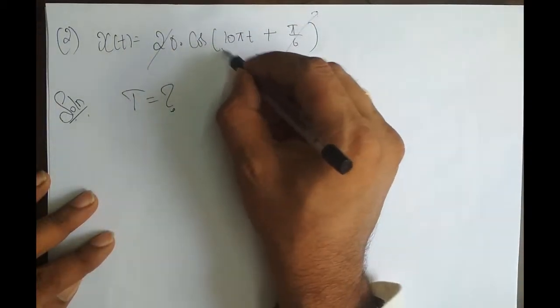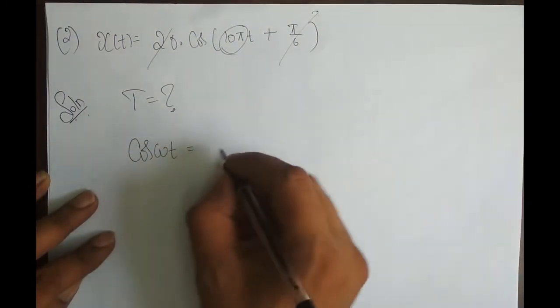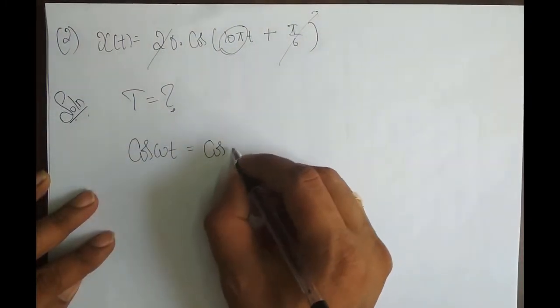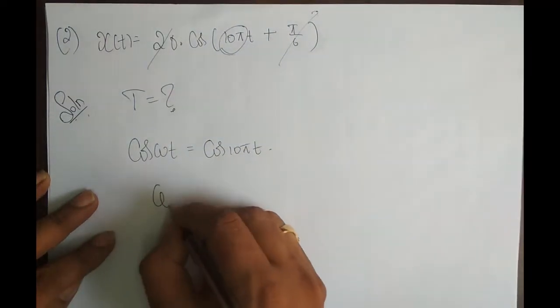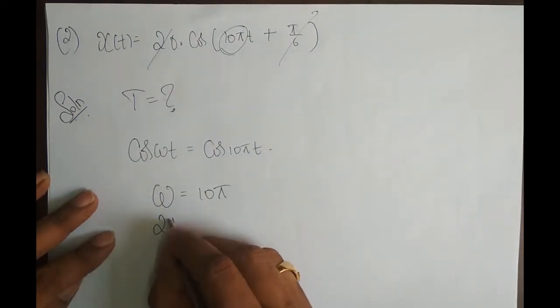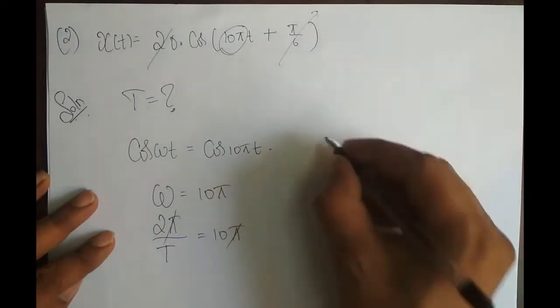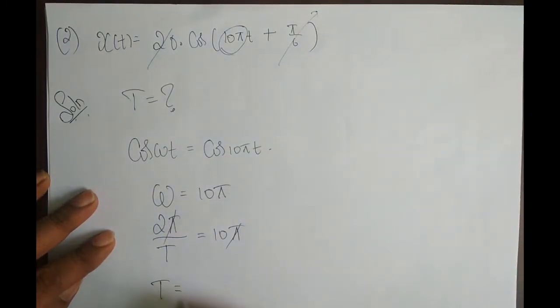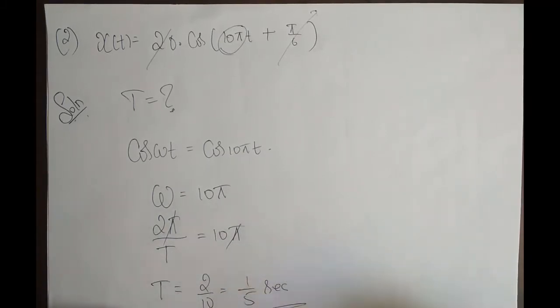What I'm worried about, this. Okay, so cos omega t is equated with cos of 10 pi t, right? Now what is omega? Omega is equal to 10 pi. And omega in terms of fundamental period is 2 pi by T is equal to 10 pi. Pi cancels out. If I solve for T, what do I get? 2 by 10, which is equal to 1 by 5 seconds. This fundamental period is 1 by 5 seconds.